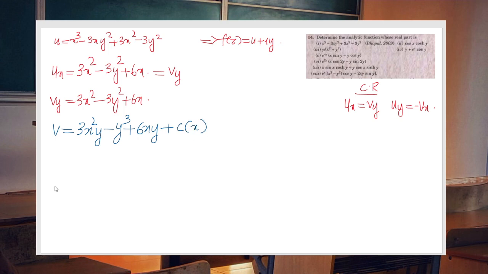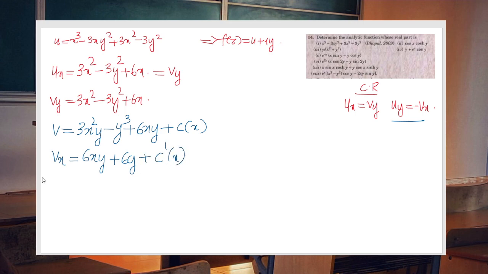Now what is the next stage? You have to apply the second condition. So find vx from this equation. What you will get? You will get 6xy minus the derivative of y cube with respect to x, which is 0, plus 6y plus c dash of x.